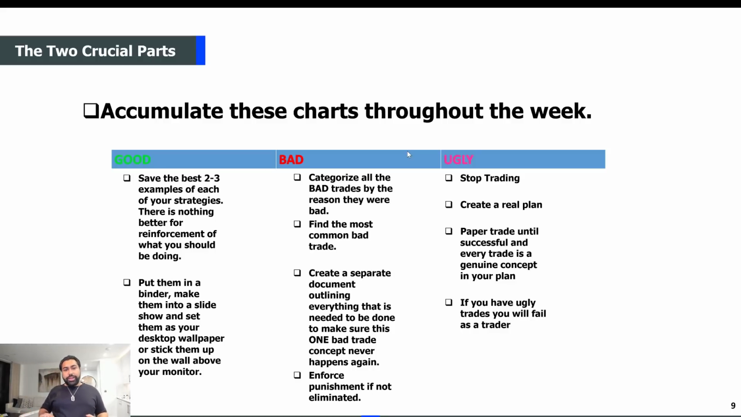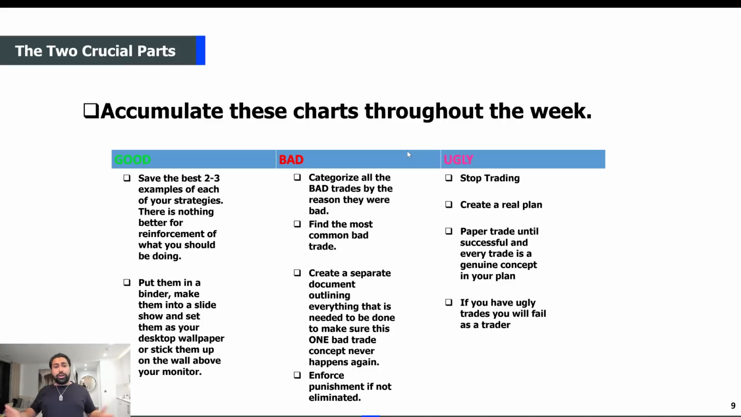Now, for the bad trades, you categorize all the bad trades by the reason why they were bad. Why were they bad? Did you break your trading plan? Did you not follow your trading plan? You got out too soon. You held too late. You didn't take your stop loss. Whatever the reason might be, write down the reason why they were bad, right? And then what you have to do, when you flip through all your bad trades at the end of the week, is try to find the common theme.